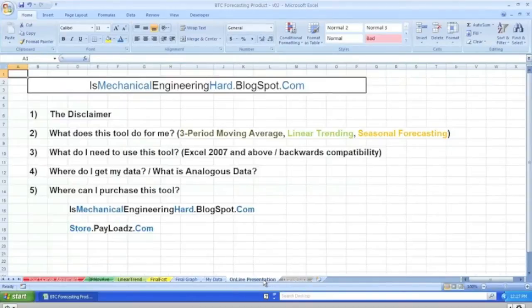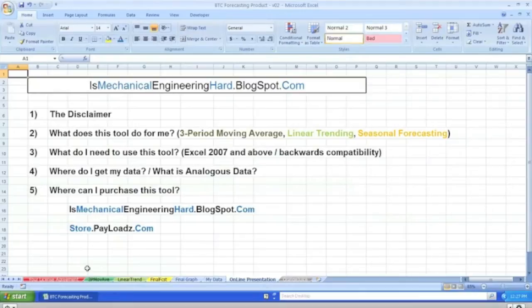And what I also wanted to talk about in this particular presentation is 1, the disclaimer, 2, how to use this tool, 3, what do I need to use this tool, 4, where do I get my data, which we discussed briefly, and 5, where do I purchase this tool.